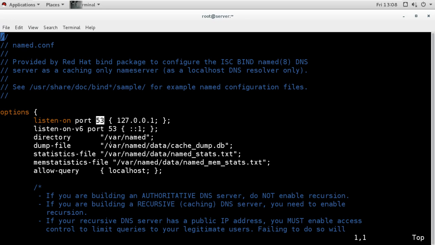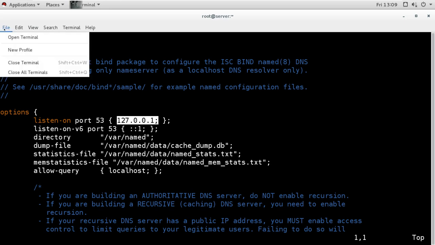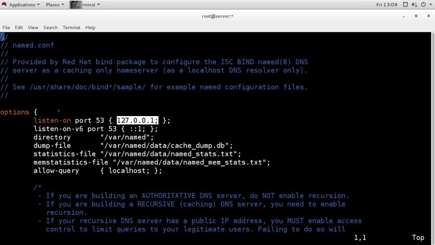Now it is listening on what? 127. Now 127 means it is listening only from the localhost. Localhost means it will accept queries from only the local machine, that means itself. If any other machine tries to send a query to this server, it will not accept the query because it is listening on the loopback interface. We can verify this, but the service is not running.